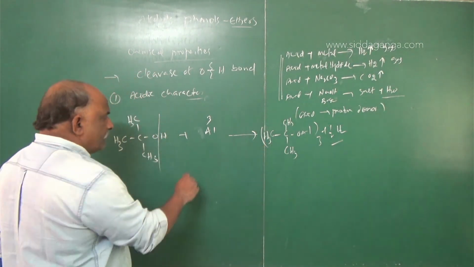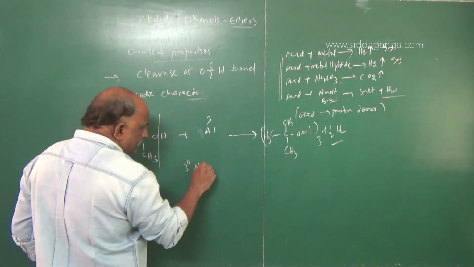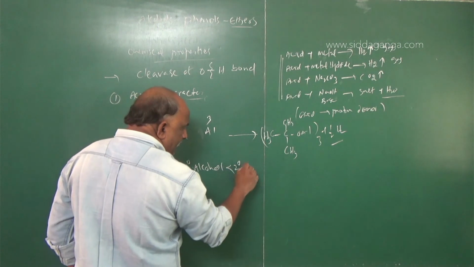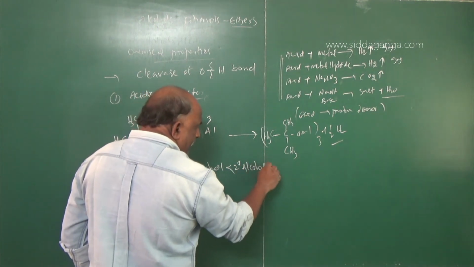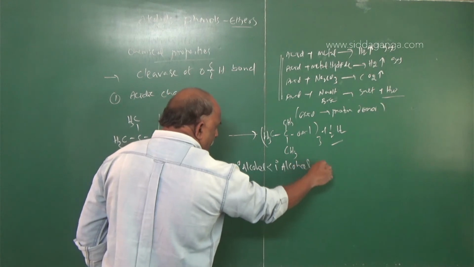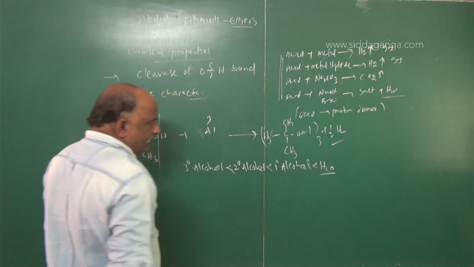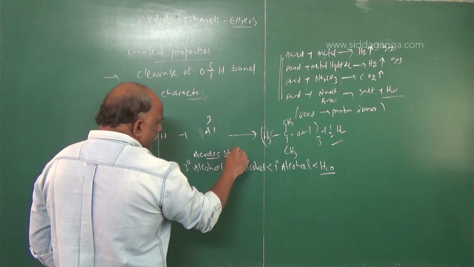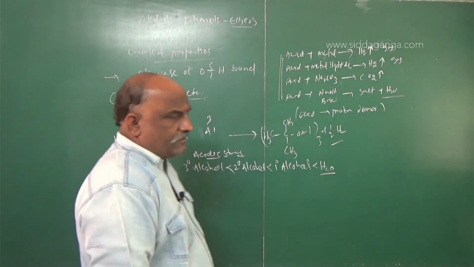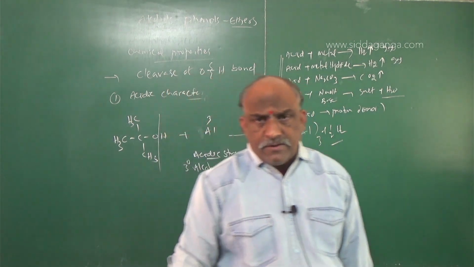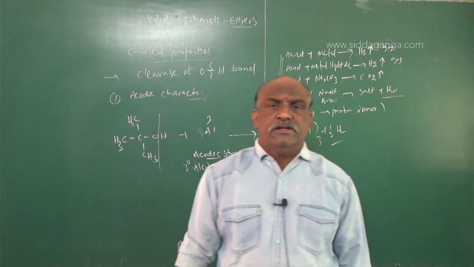So according to the information, tertiary alcohols are weaker than secondary alcohols, weaker than primary alcohols, weaker than water. So water is a stronger acid. This is the acidic strength, according to the inductive effect factor, electron withdrawing group and electron donating group, which alcohols are strong and which are weak.